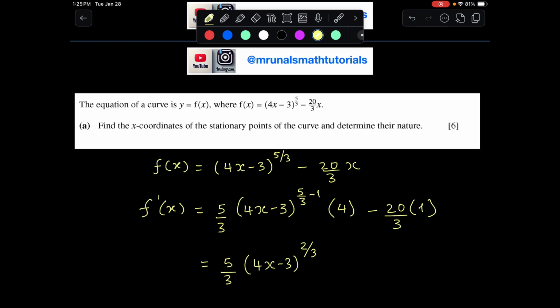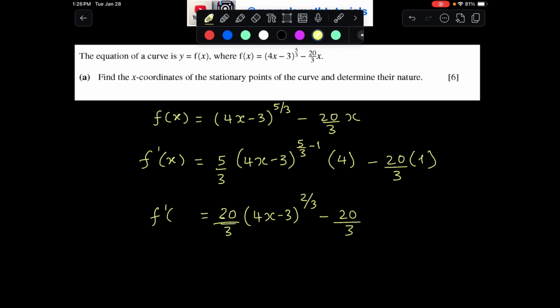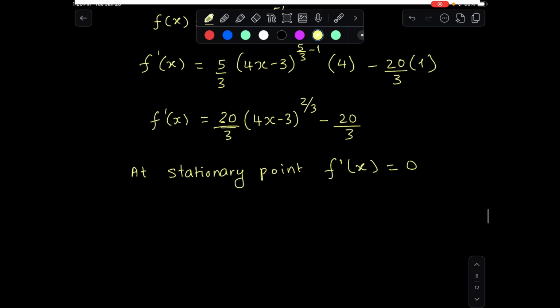And then this times 4, can I just multiply 5 times 4? That gives me 20 here. Yeah, so 5 multiplied by 4 gives me 20, minus 20 over 3. This is f prime of x. At a stationary point, dy by dx is 0. So f prime of x is equal to 0. So we make this 20 over 3 (4x minus 3) to the power of 2/3 minus 20 over 3 equal to 0.